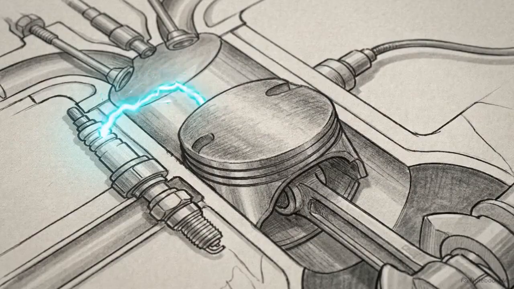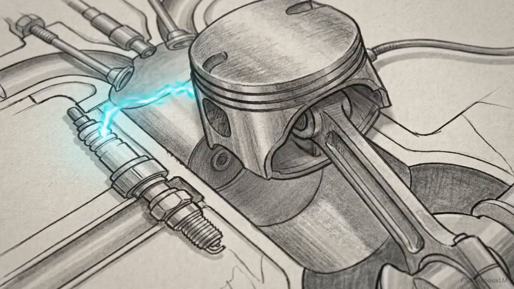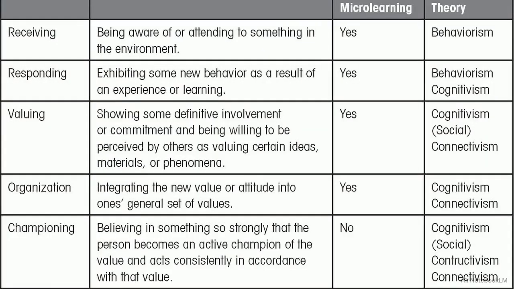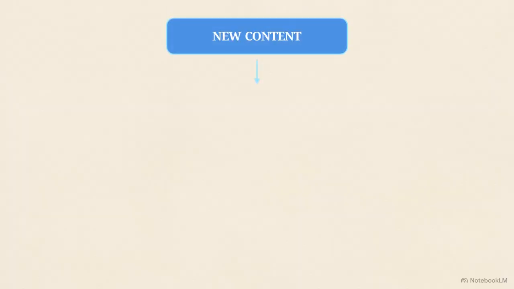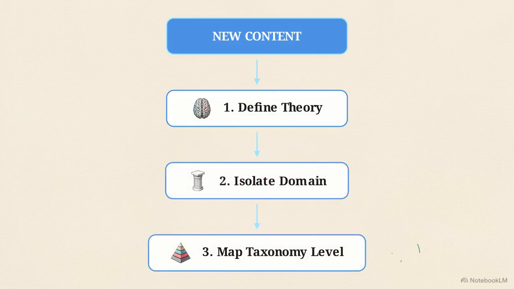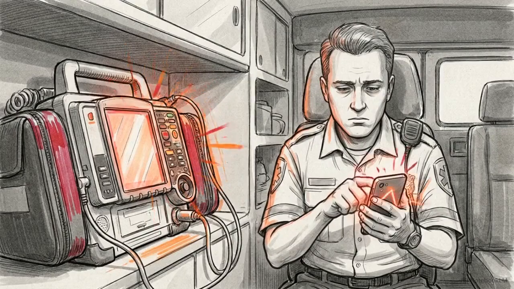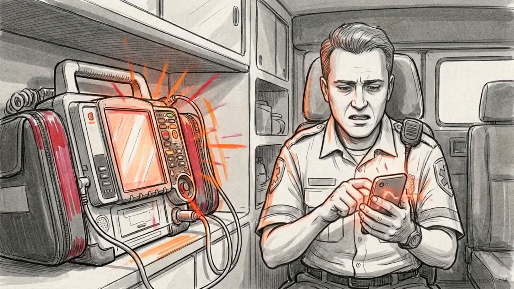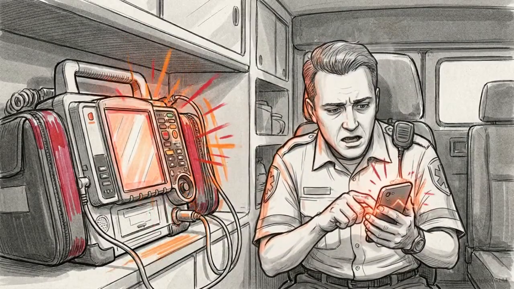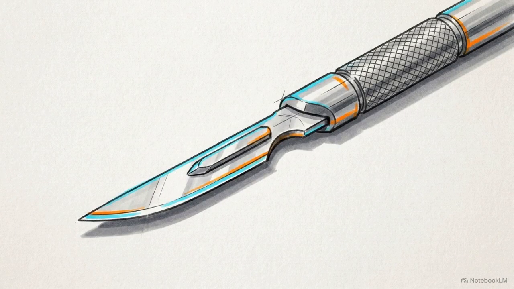Across all physical tasks, microlearning acts as a spark or a guided reminder, not as the engine for internalized mastery. This dynamic alignment reveals a consistent structural boundary where microcontent reaches its functional limit. Before building content, designers must define the foundational theory, isolate the specific domain, and map the taxonomy level to ensure an effective use case. Blindly substituting long-form macro training with bite-sized modules destroys instructional efficacy and leaves learners entirely unprepared for complex synthesis. Microlearning is a precision instrument. Its entire utility lies in foundational processing and recall sustainment.